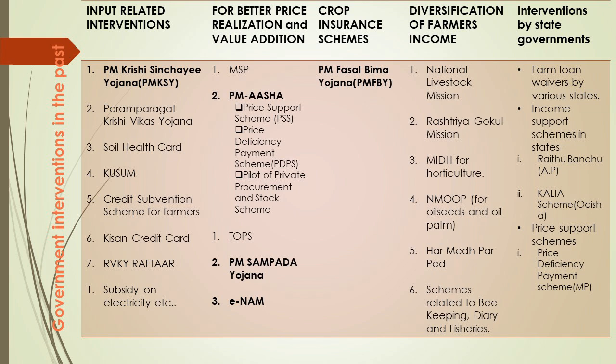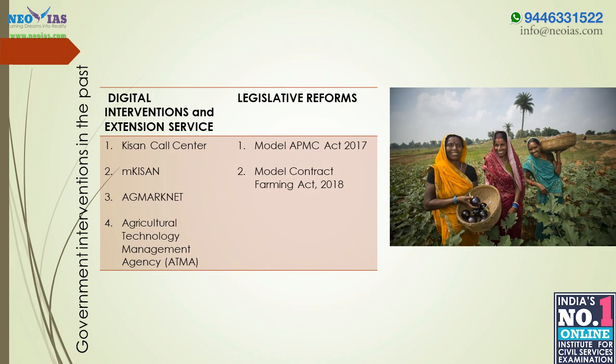Some of these schemes are important from the preliminary point of view, like most recent schemes like PM Krishi Sinchai Yojana, PM Asha, PM Fasal Bima Yojana, etc. And other schemes like PM Sampada Yojana and ENAM are also important when it comes to realizing better price for agricultural produce. There have been other interventions in digital as well as legislative fronts.